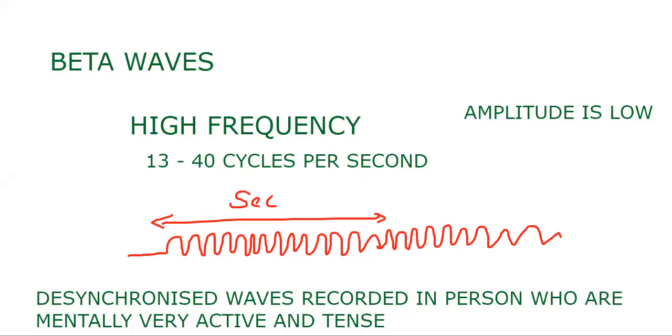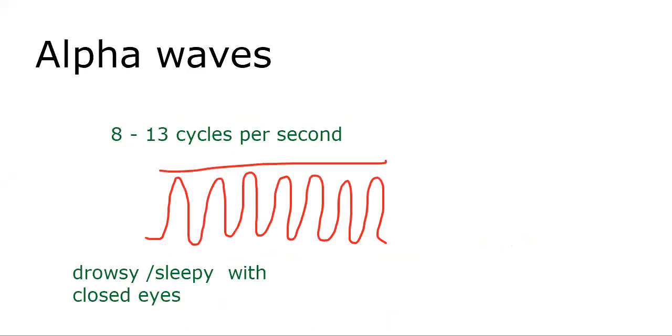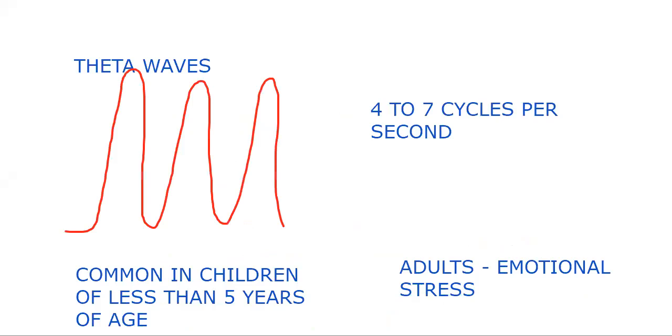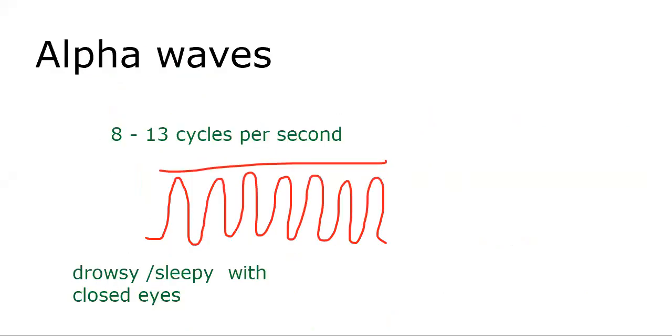Okay, the remaining one is 8 to 13 cycles per second, moderate amplitude, isn't it? Then the last one, theta wave, 4 to 7 cycles per second. Definitely we can see a little bit more amplitude, like delta waves, where we said less than 3 cycles per second.